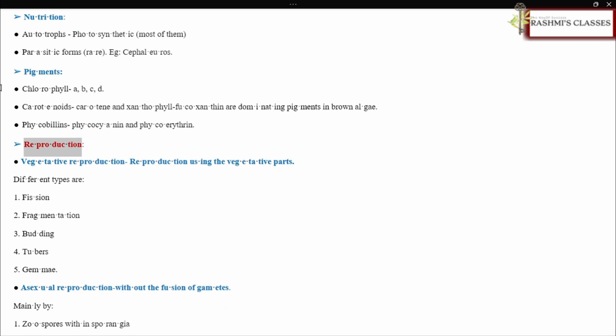Reproduction. Vegetative reproduction. Reproduction using the vegetative parts. Different types are fission, fragmentation, budding, tubers, gemmae. Asexual reproduction without the fusion of gametes. Mainly by zoospores within sporangia.